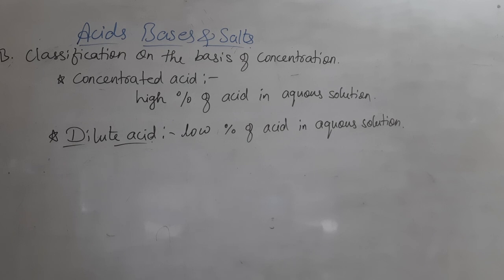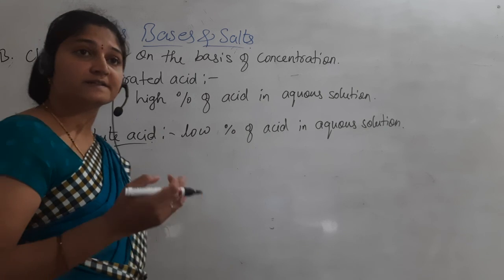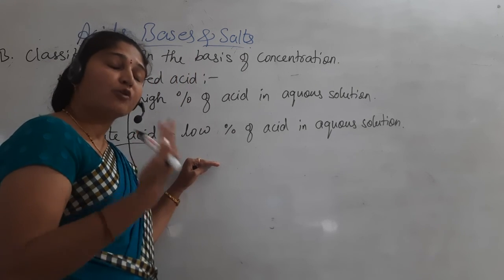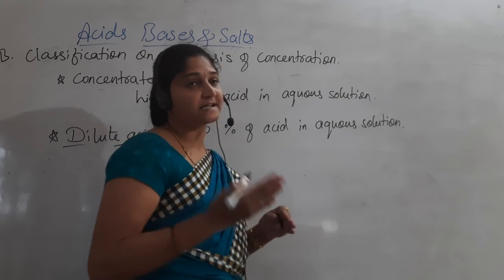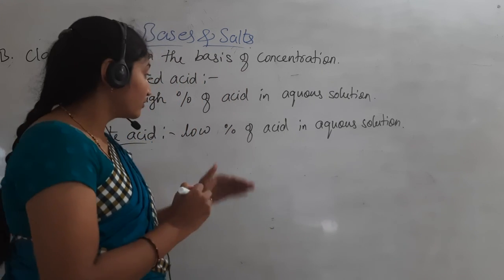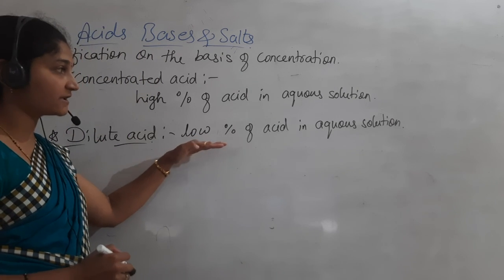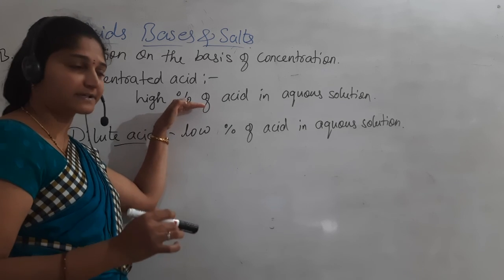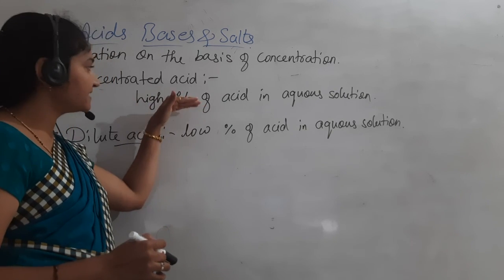And here, this dilution of an acid depends on content, whereas the strength of an acid depends on the extent of dissociation of the acid in solution. So we know that weak acid and strong acid we discussed, right? Concentrated always means high percentage, so here it doesn't matter.